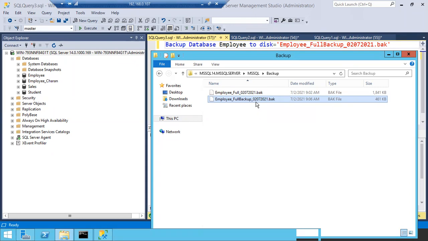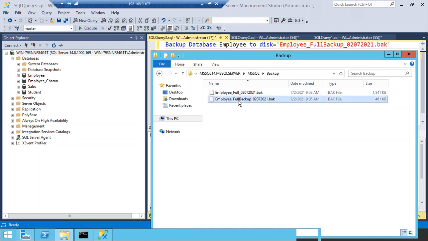Or it's just full backup to full. That's why. In case you change even one letter, the file name will be changed. Full is different from full backup, right? You see here full, and this is full backup. It is only appended if you give the exact same name, employee_full_02/07/2021.bak, then it will again append.